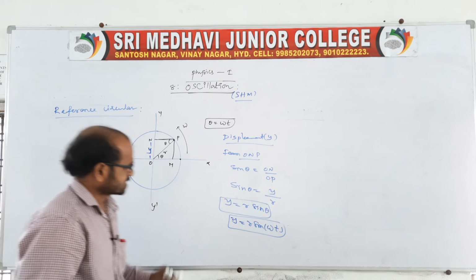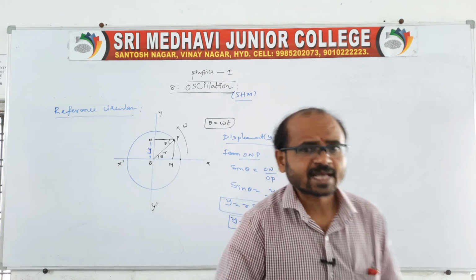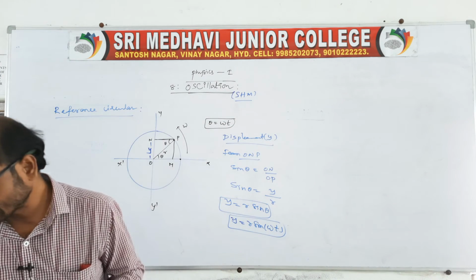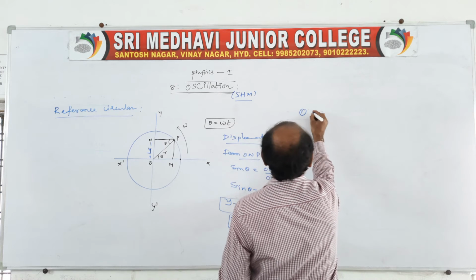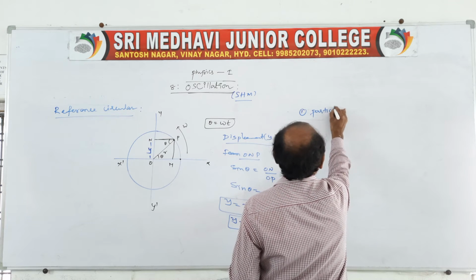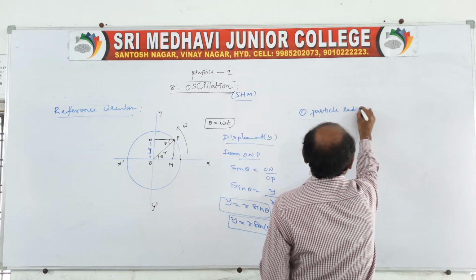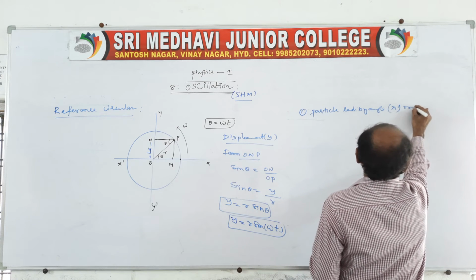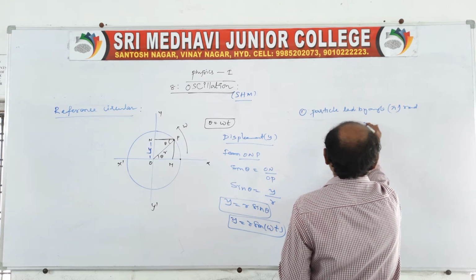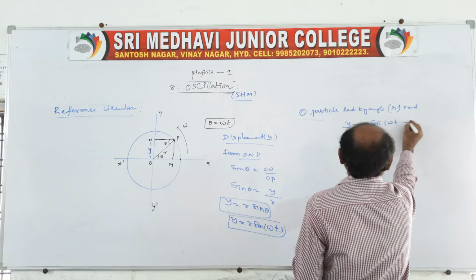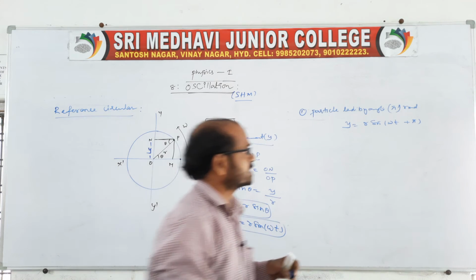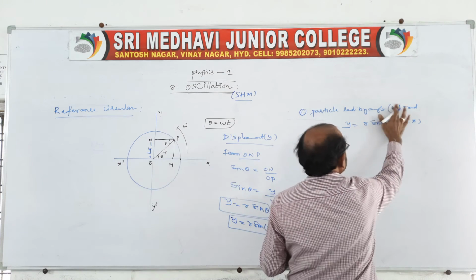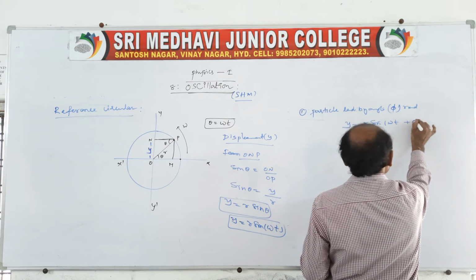Suppose there will be some phase angle, phase difference. The first condition: the particle leads by an angle of phi radians. Therefore, y is equal to r sin omega t plus phi. That is, we can say, when it is led by an angle of phi. You can represent it as a phase angle also.